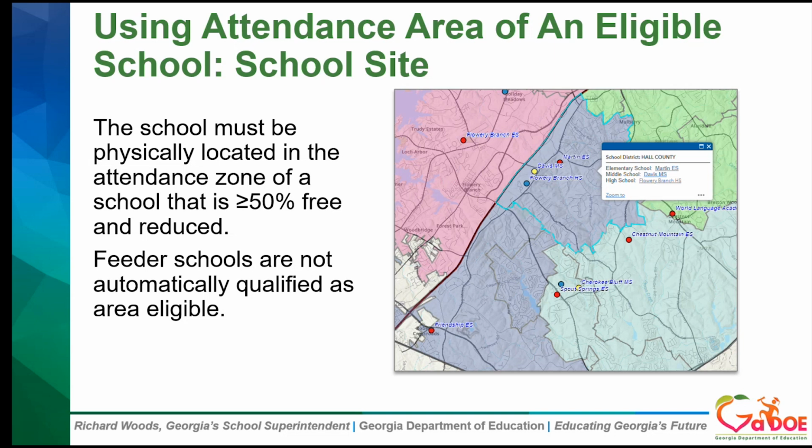And the attendance zone for Martin Elementary is shown on the map here, outlined in that blue-green color inside the purple shading. So you see that blue dot is located within that attendance zone. Because the high school is geographically located inside the attendance zone for Martin Elementary, Flowery Branch High School qualifies as area eligible and may operate an SSO site.